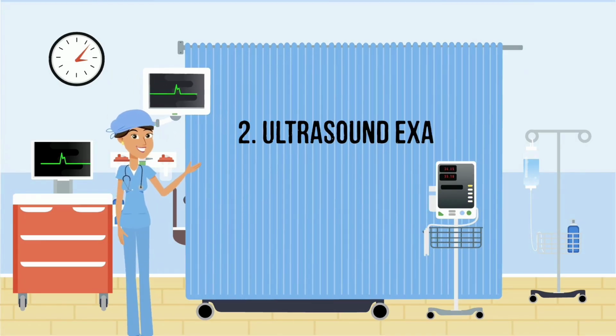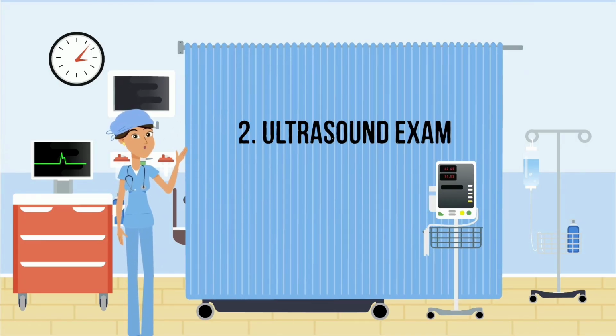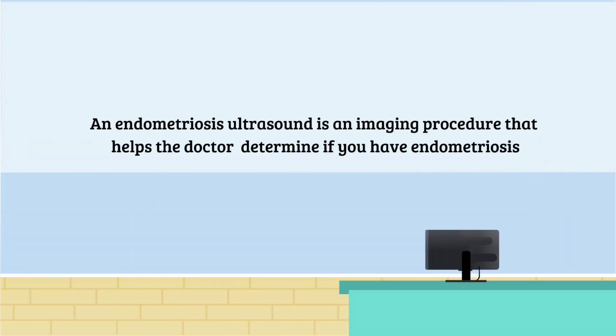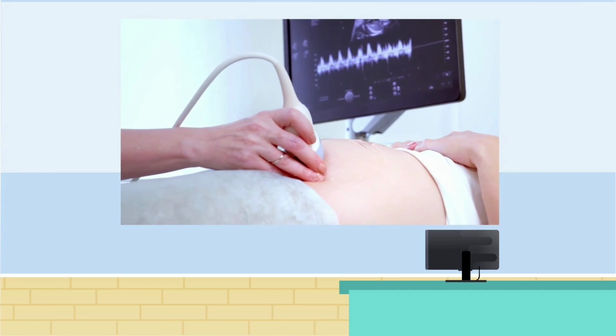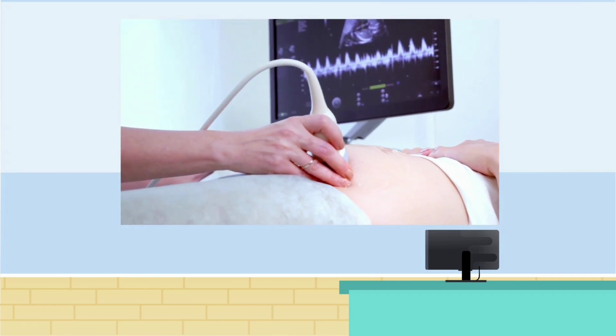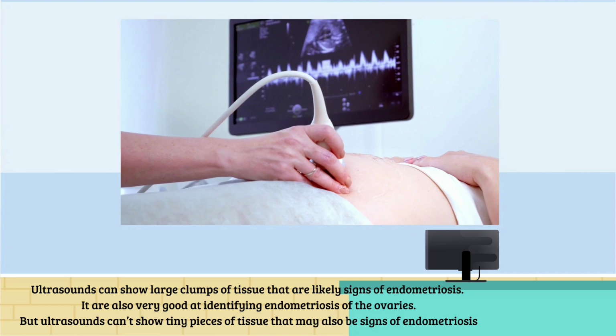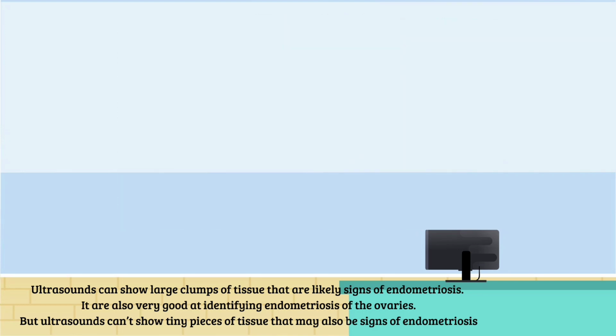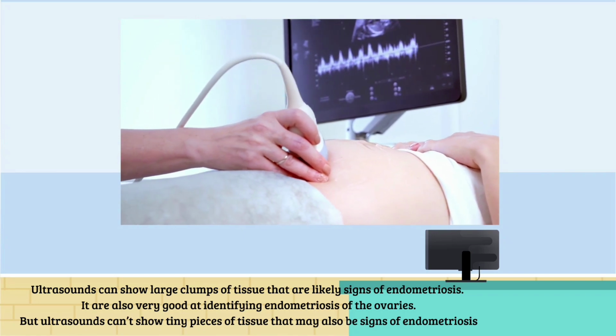If the doctor needs more information, they will likely perform pelvic imaging, starting with an ultrasound. Endometriosis ultrasound is an imaging procedure that helps the doctor determine if you have endometriosis. Ultrasounds can show large lumps of tissue that are likely signs of endometriosis. It's also very good at identifying endometriosis of the ovaries.